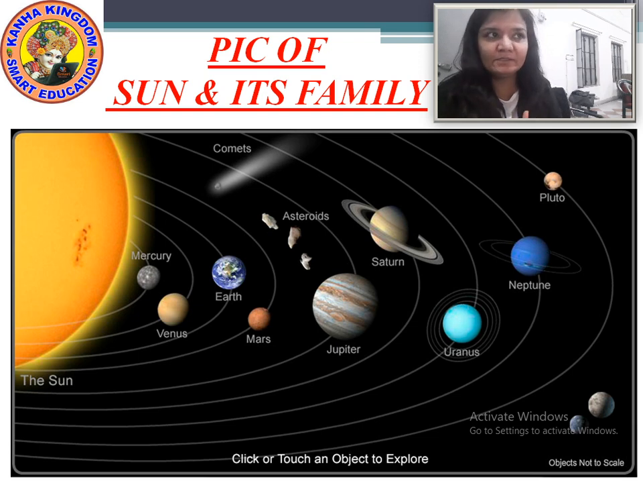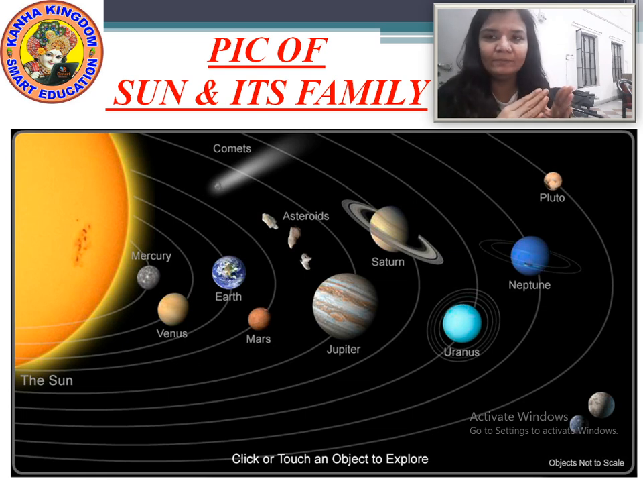Now look at the picture. There are 8 planets. Yes, Pluto is also shown in this picture. We all know Pluto was also part of the sun's family, but now it is a dwarf planet. Now what is a dwarf planet? I will explain further, but first let us see the picture of the sun and its family.